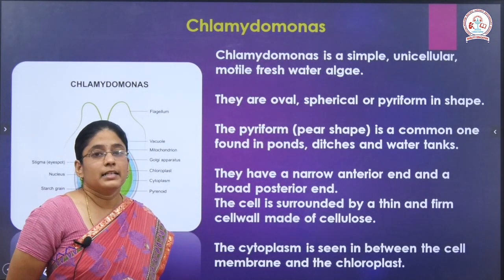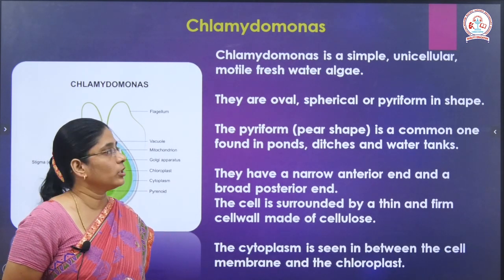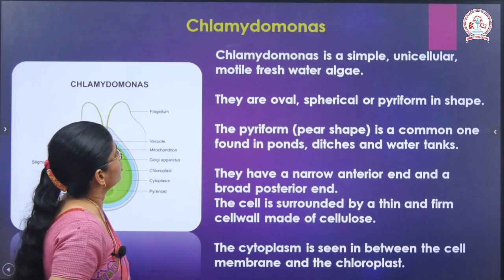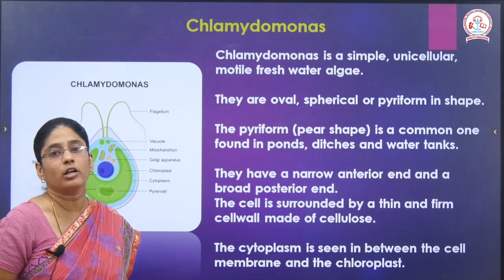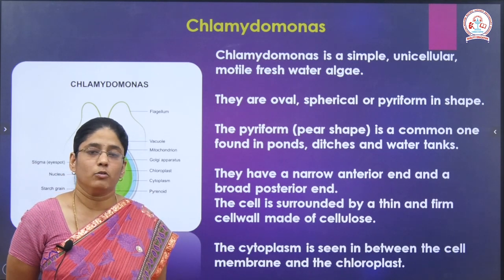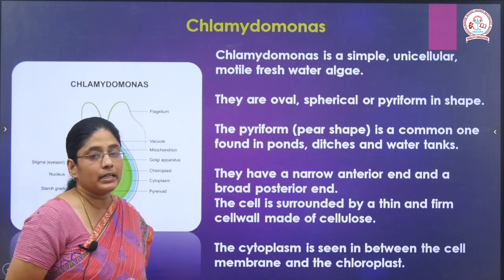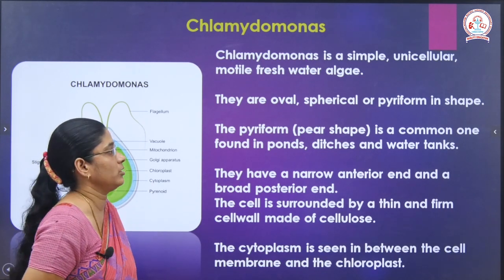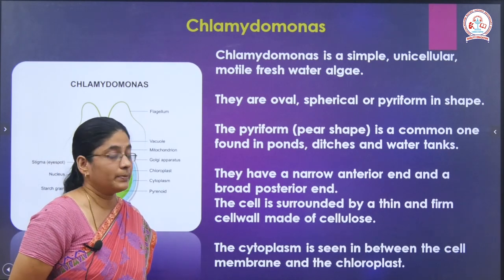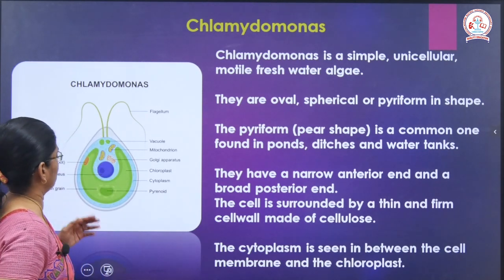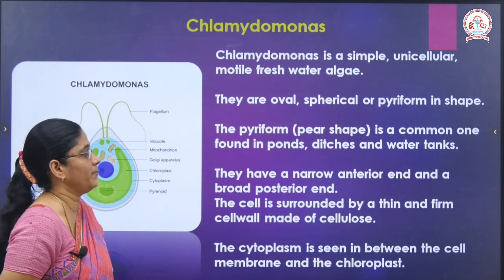Coming to the cell structure of Chlamydomonas, as I said, Chlamydomonas is an example of a unicellular alga. This is the structure of Chlamydomonas; it is a simple motile freshwater alga. What do you mean by motile? Motile means which can move freely. They are oval, spherical or pyriform in shape. So, they occur in three shapes. Pyriform is nothing but a pear shape, which is a common one.